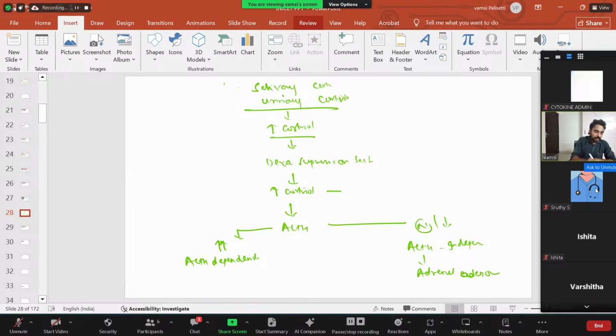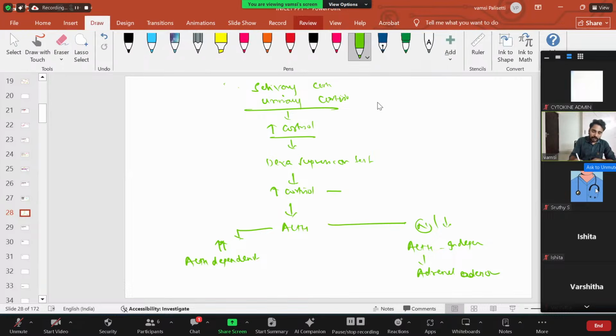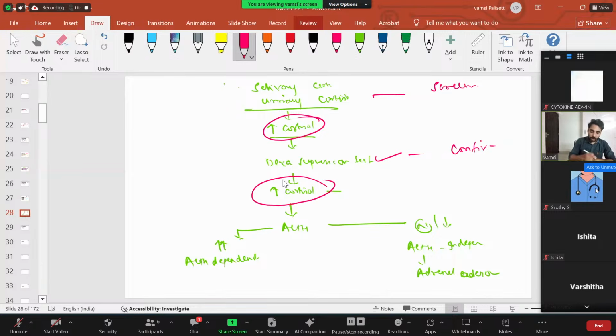This is the important thing. Whenever you are screening, you screen the patient with 24 hours urinary cortisol or midnight salivary cortisol. If cortisol is elevated, you go for the dexamethasone suppression test. That is your confirmation. If cortisol is still elevated, that is Cushing syndrome. Now you check the ACTH levels. If elevated, it's ACTH dependent, that is your pituitary cause. If ACTH is normal or decreased, it is ACTH independent, that is your adrenal cause. Right. So let us come to the question.